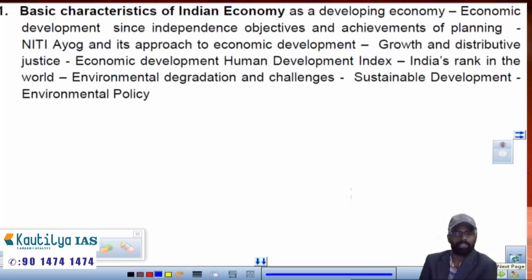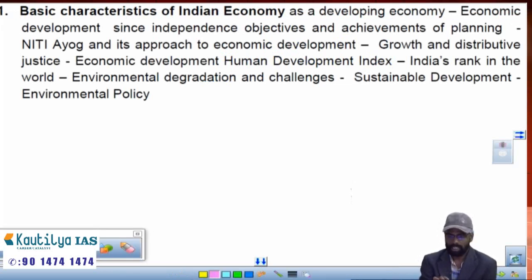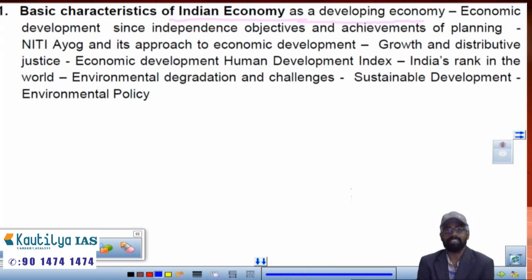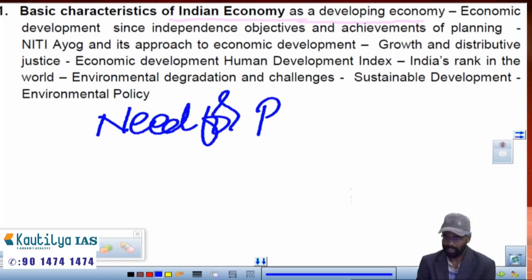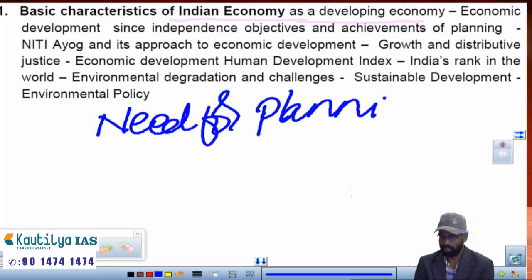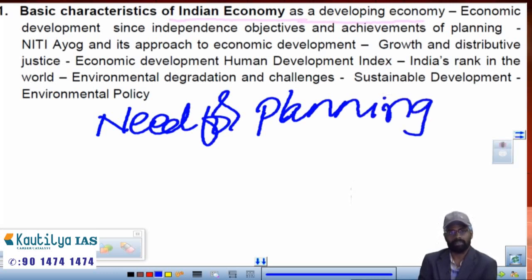Going to the syllabus, in the first chapter, they have discussed the basic characteristics of the Indian economy. They said Indian economy as a developing economy. In that, they have said economic development since independence, objectives and achievements of planning and Niti Aayog. Here, they are asking why there is a need for planning initially at the time of independence. Why did we go for planning?